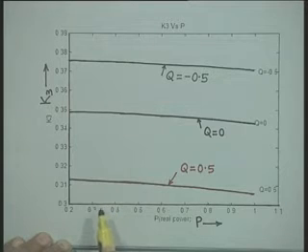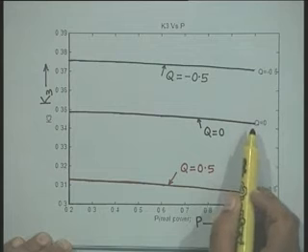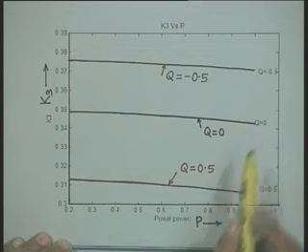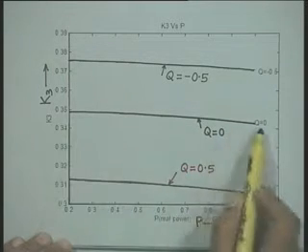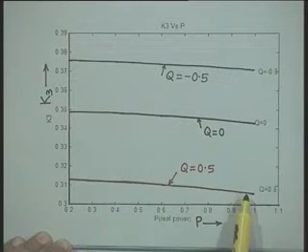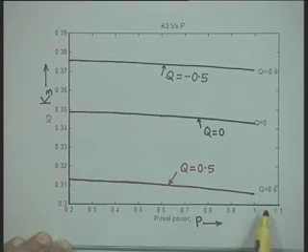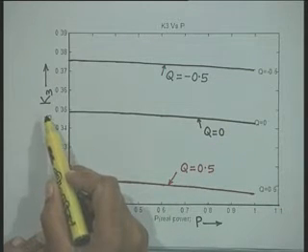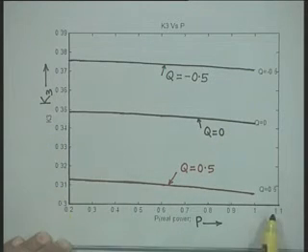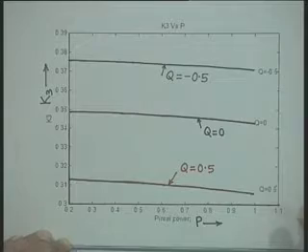Constant K3 is also affected by the reactive power output. Q equal to 0, this is the graph; Q equal to minus 0.5, this is the graph; and Q equal to 0.5, this is the graph. But for a given value of Q, the variation in K3 as the value of P varies is very insignificant. Practically, it is a flat curve.